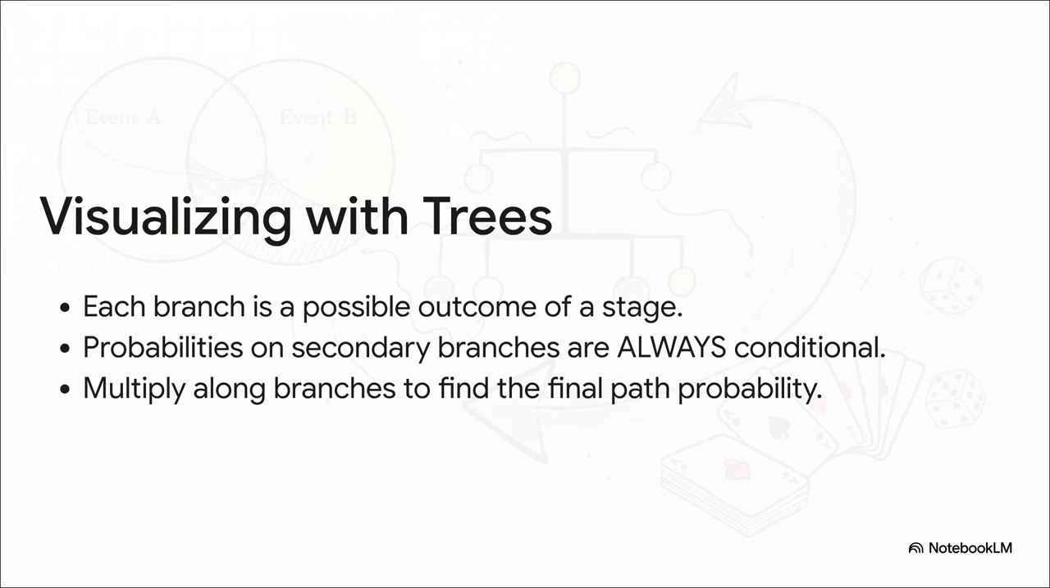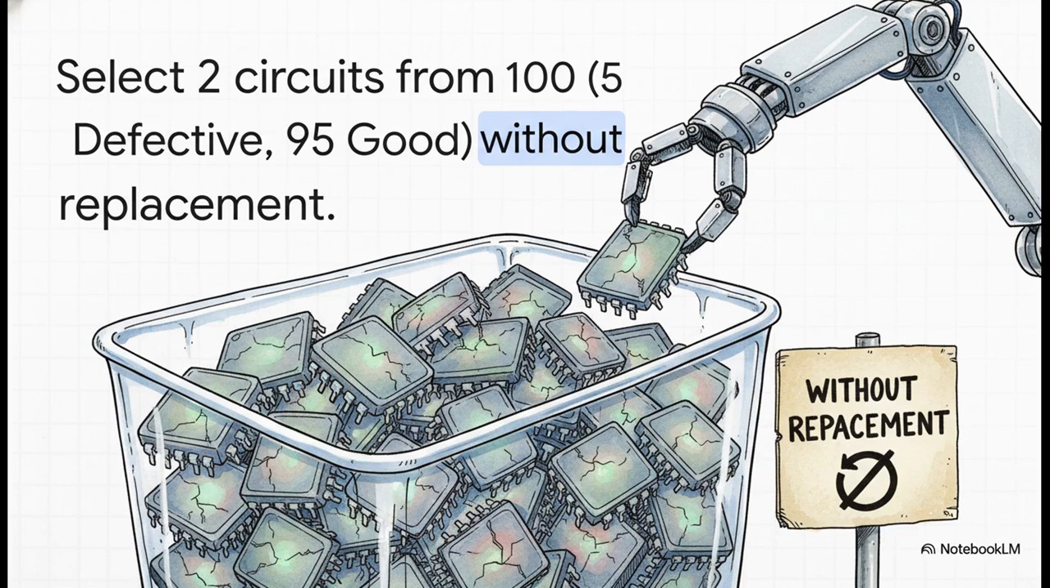And here's the absolute key, the most important thing to remember. After that first set of branches, all the probabilities on the next levels are conditional. They totally depend on the path you took to get there. And to find the probability of one complete story, one full path, you just multiply the probabilities along its branches. Let's see this in action with an example.